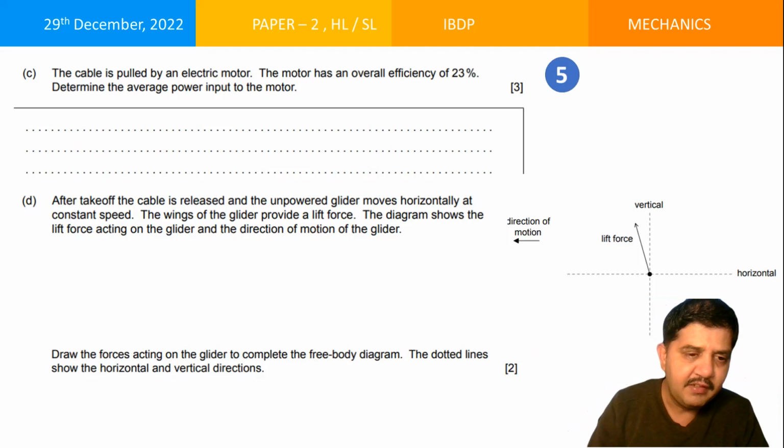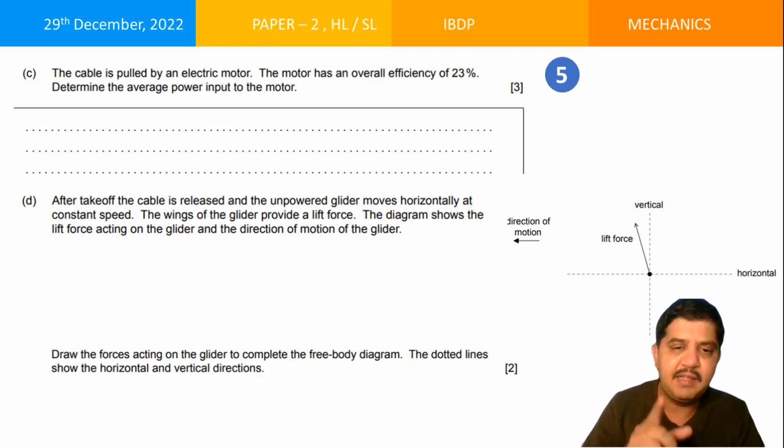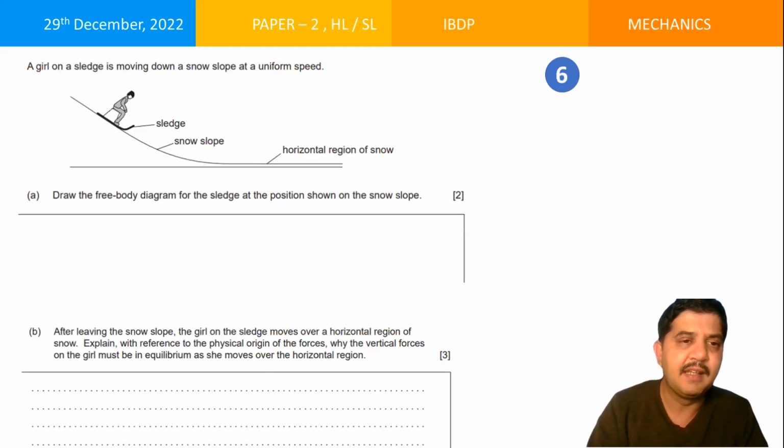What is that you want to do? Draw the forces acting on the glider to complete the free body diagram. Maybe there is something which is missing here. Identify what it is. Okay, dotted line shows the horizontal, vertical lines. Very easy question and very easy to determine. Also, look at it. Then, this is the last question.